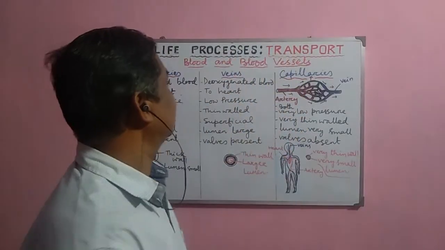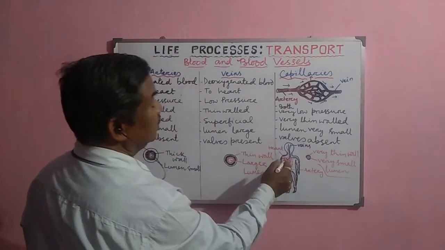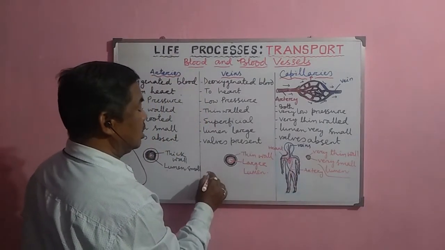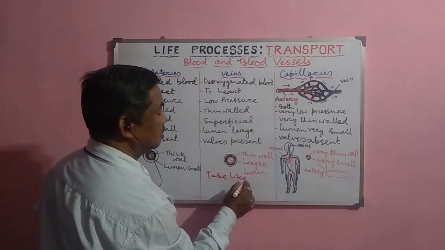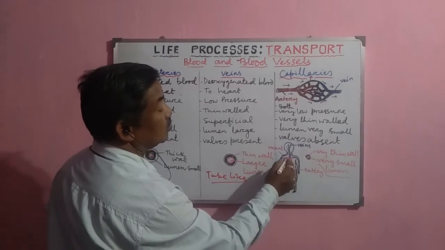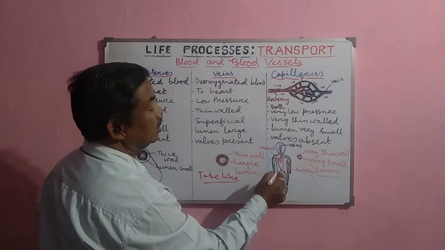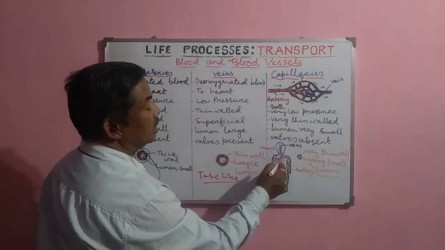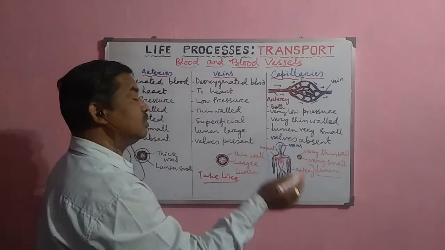Now we shall discuss the blood vessels. Now what are these blood vessels? Normally the blood vessels are tube-like structures which transport the blood from the heart to the different parts of the body, to the hands, to the legs, to the head. Every region, and some vessels carry the blood from the different parts to the heart.